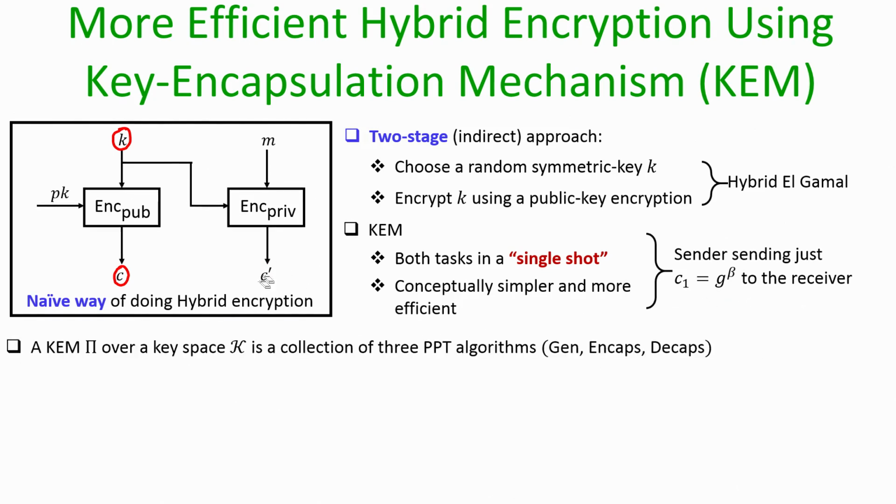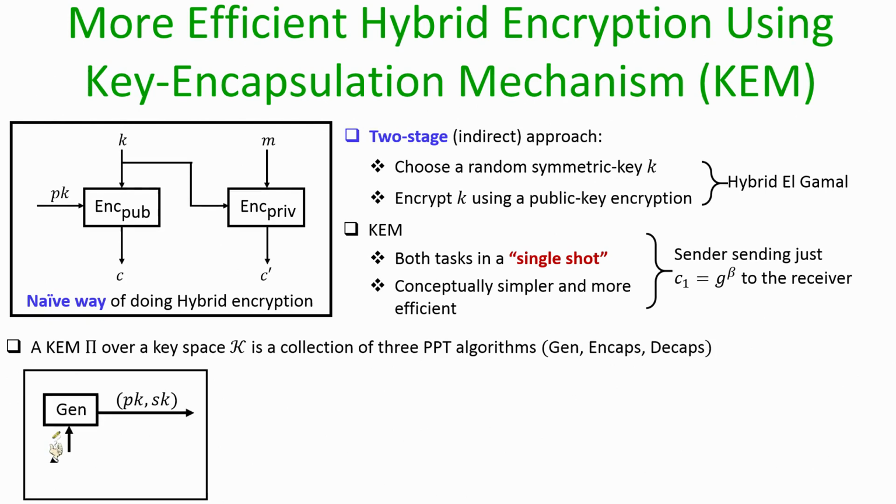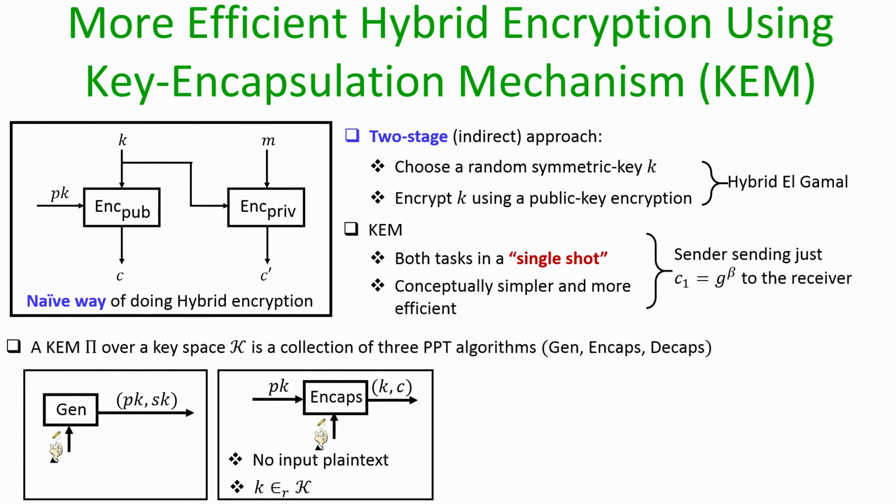So, a key encapsulation mechanism, or KEM, over a key space is a collection of 3 algorithms. It has a key generation algorithm which outputs a public key and a secret key, and it has an encapsulation algorithm which takes no plaintext as input. Its only external input is the public key pk, and apart from that it uses internal randomness, and it gives 2 outputs. It outputs a key from the key space, and it outputs an encapsulation of the key which we call C.